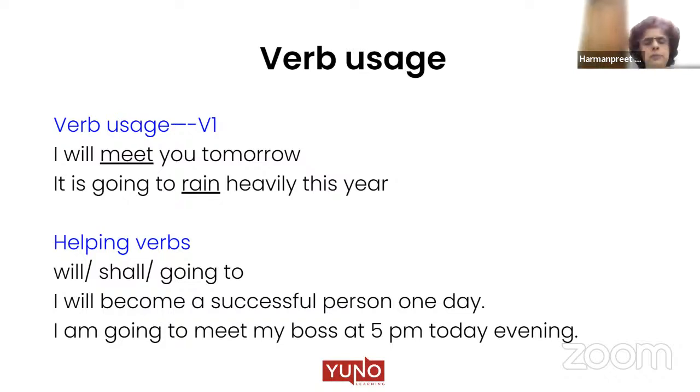And which are the helping verbs that we use in simple future? It is will, shall, going to. And two simple examples we give with will: I will become a successful person one day. And I am going to meet my boss at 5 p.m. today evening.